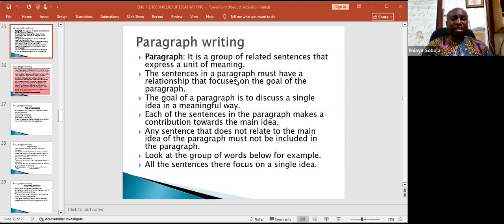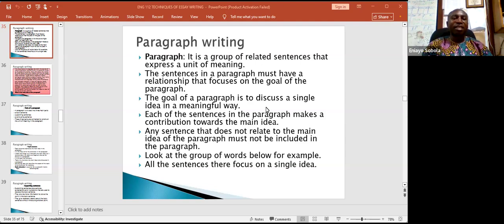And all the sentences within the confine of a paragraph focus on a single goal, which is the goal of the paragraph. And the goal of the paragraph is to discuss a single idea in a meaningful way.